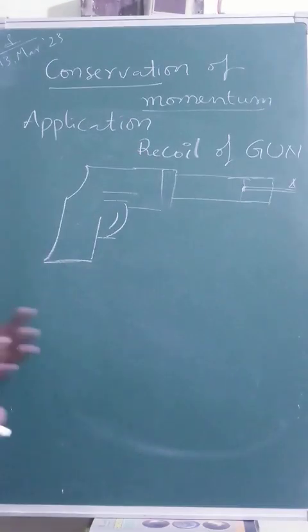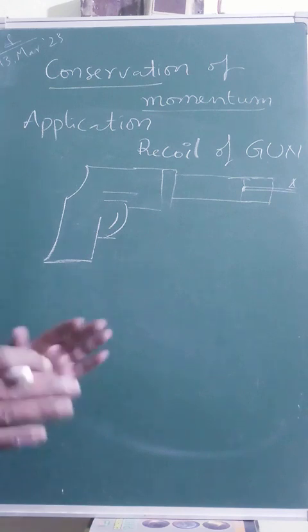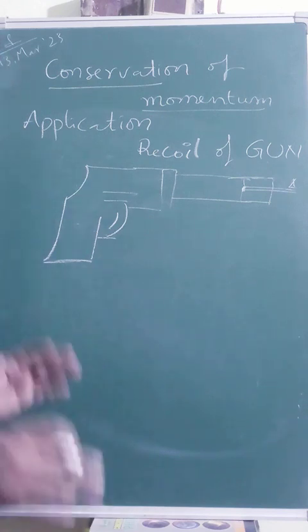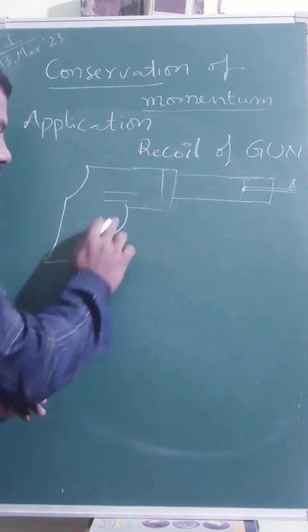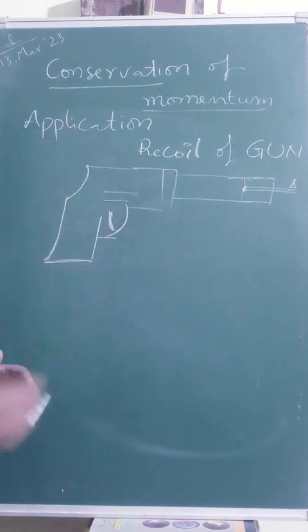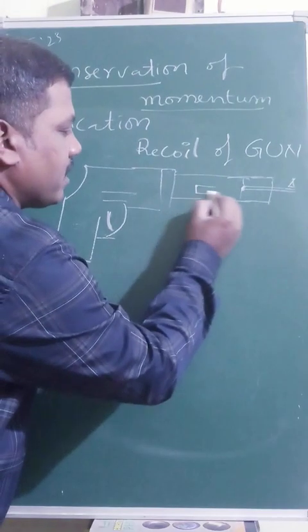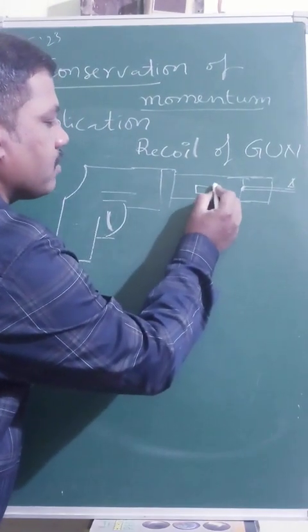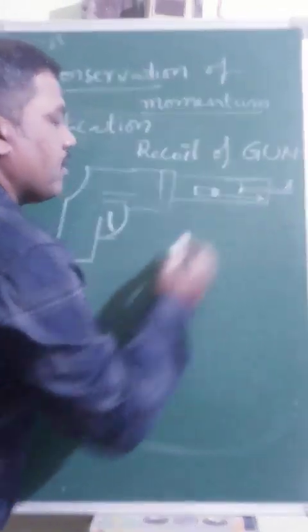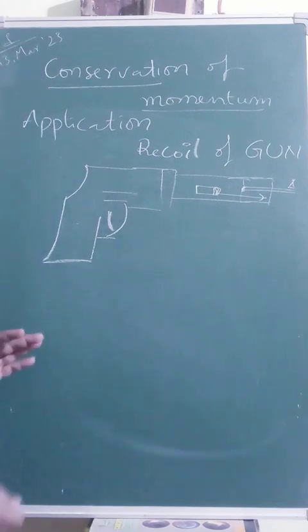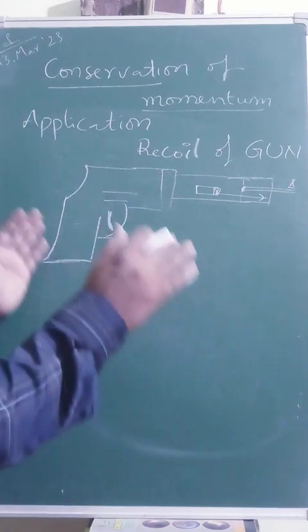Suppose any external agent, of course don't consider it an external force acting on the system, triggers it, and then the bullet from the gun comes out. Before that, the gun is not moving at all, it is at the same place.